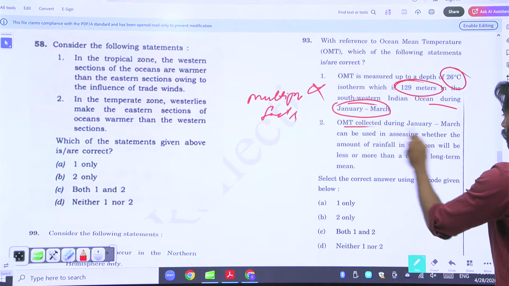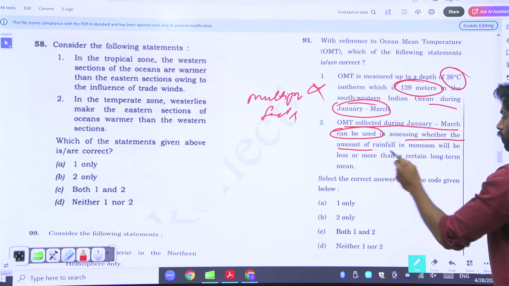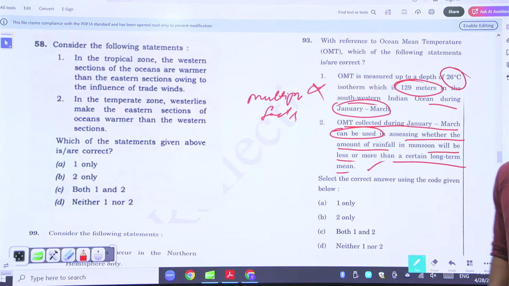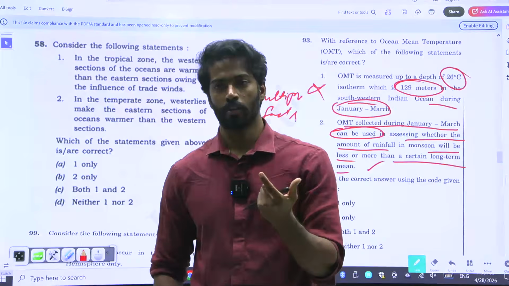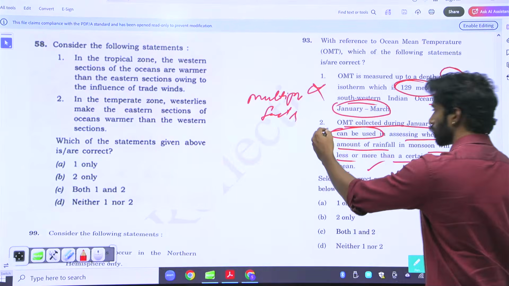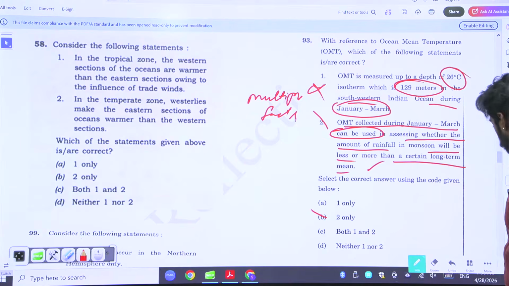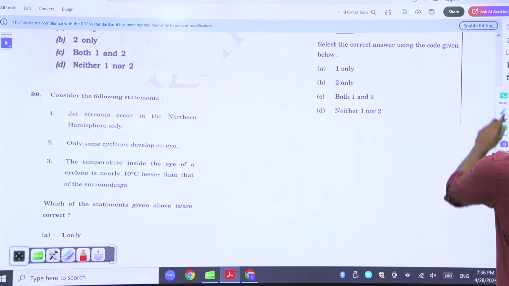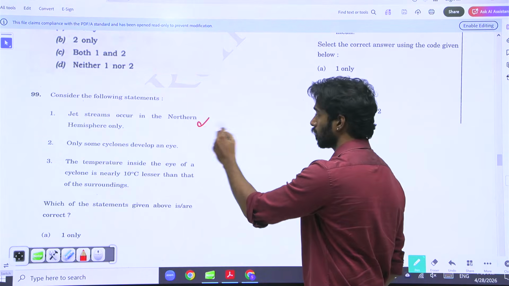OMT collected during January to March can be used in assessing whether the amount of rainfall in monsoon will be less or more than a certain long-term mean. What is it saying? It is a positive statement. It is saying "can be." Anything that has "can be" is positive. Anything that is positive is right. We only do. Jet streams occur only in the northern hemisphere. Is it? No, they occur in both north and south.